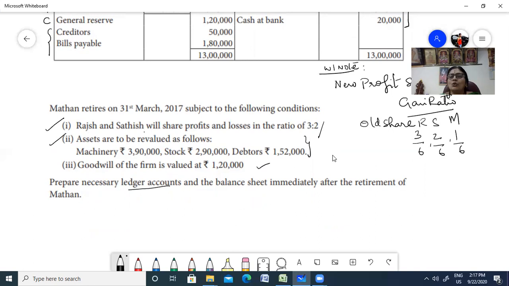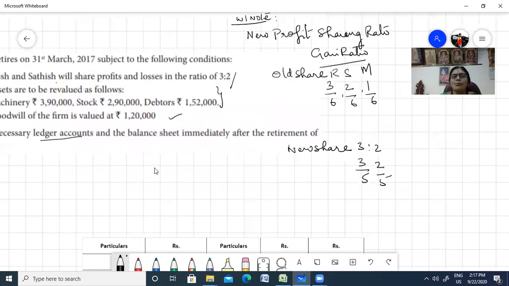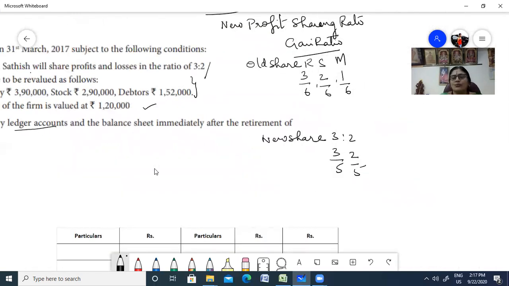Now that you have your old share, what is your new share? The new share is 3 is to 2, which is 3 by 5 and 2 by 5. So you have all the necessary details to compute your gain ratio, isn't it? So, computation of gain ratio.